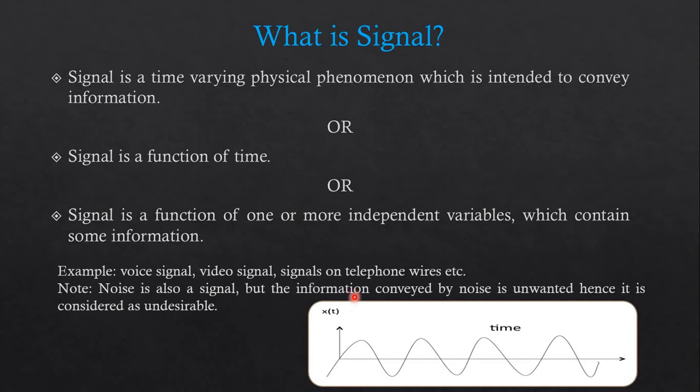As we can see over here in the figure, we have x(t). Over here, x is the dependent variable and t, that is time, is the independent variable. Then after, we can draw a graph something like this. This is a sinusoidal waveform which has the value of x(t). So x is the dependent variable and t is the independent variable.